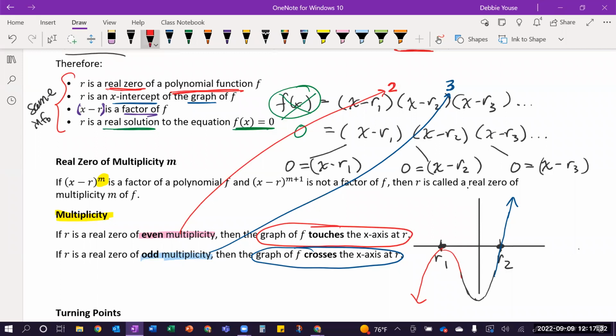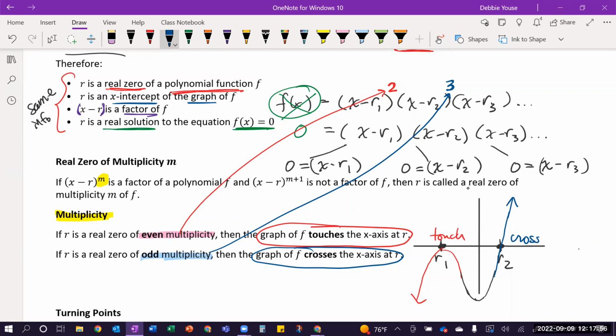So we've got a touching of the x-axis at r1 because of the even multiplicity, which is the power on the factor, or we have a crossing at the real 0 or x-intercept because the factor had an odd multiplicity, okay?